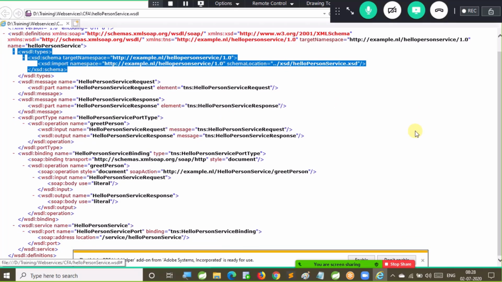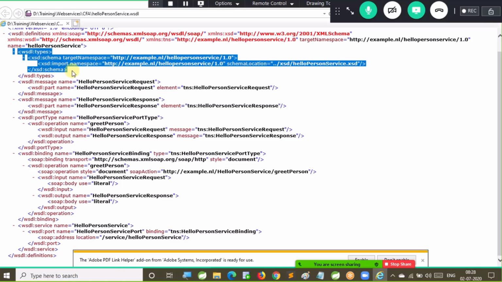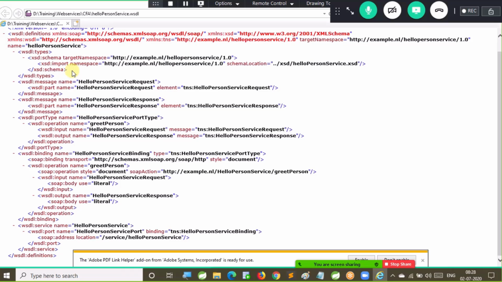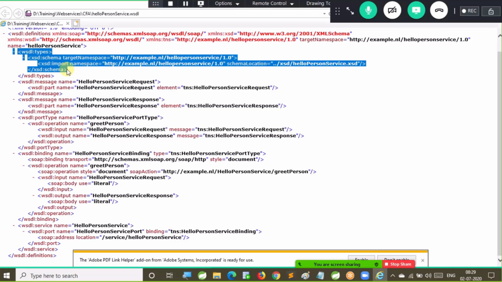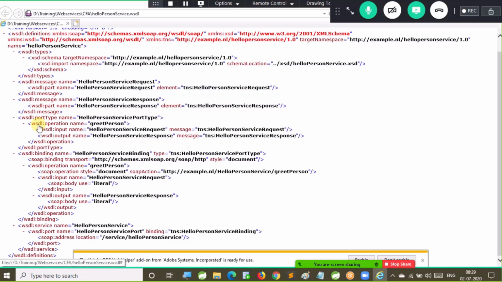Types section, message section, port type section, binding section, service section. The types section will talk about the format of the input, in which format we need to send the input, what things we need to send in the input, and what things we are getting in the output. That will be described in the types section. In the message section, which inputs you need to send as one message, and which output you are getting as one message, will be described.